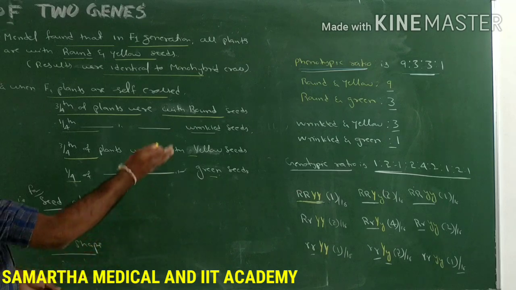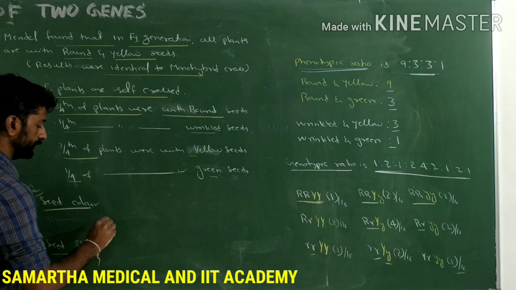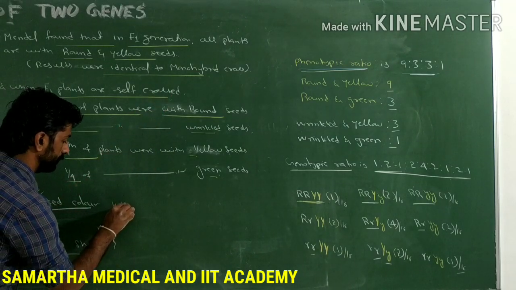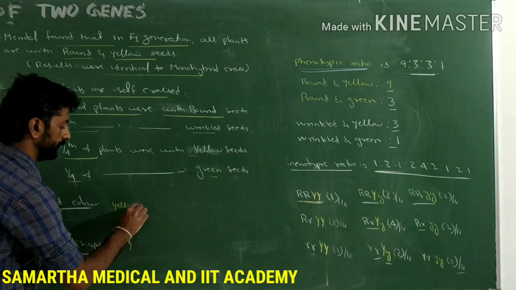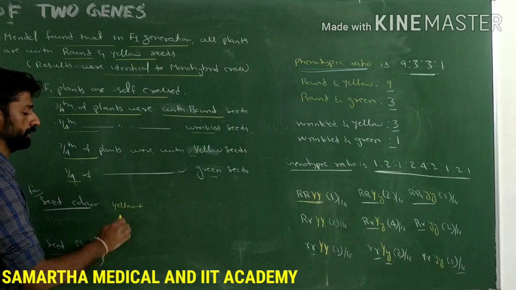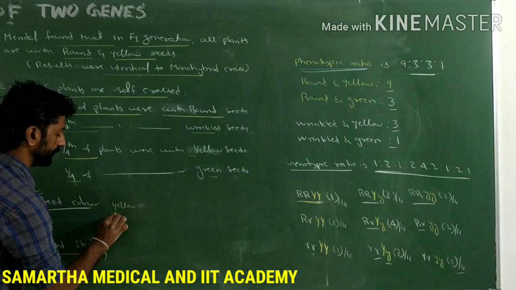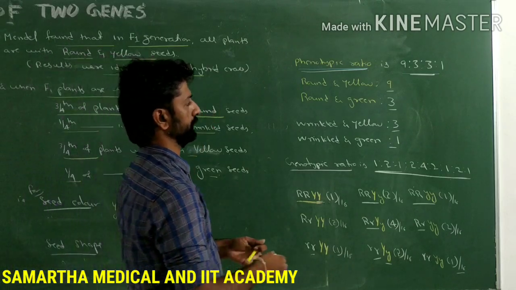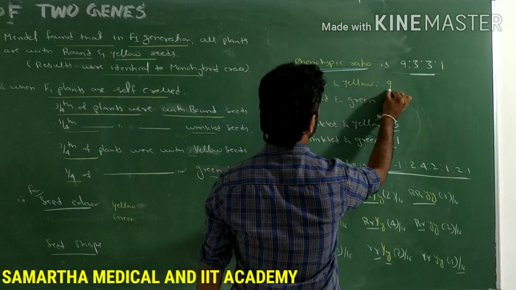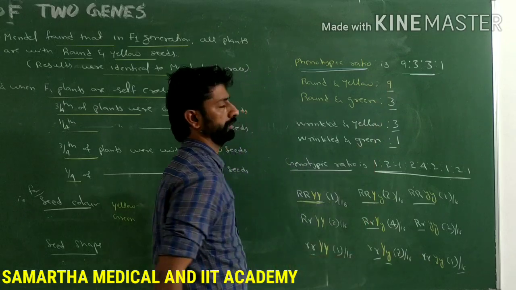So for seed color, how many plants are with yellow? And how many are with green? Say for example, round and yellow: there are 9 yellow colored plants.